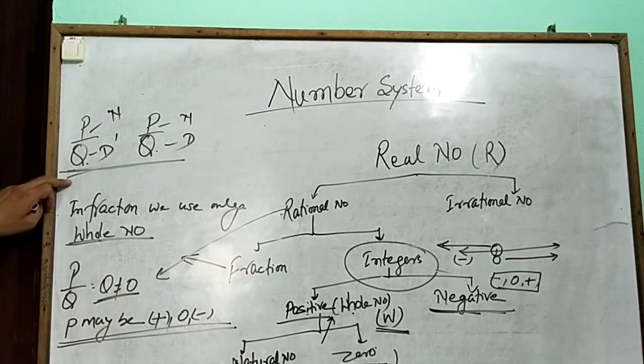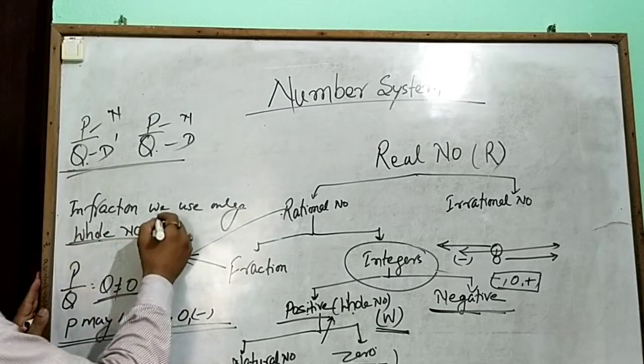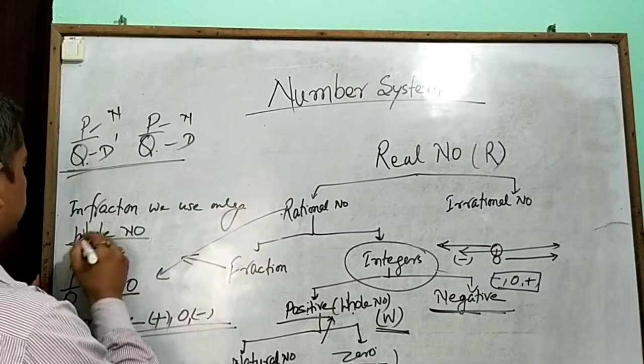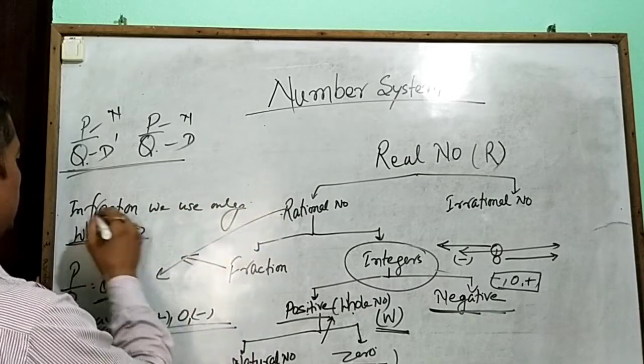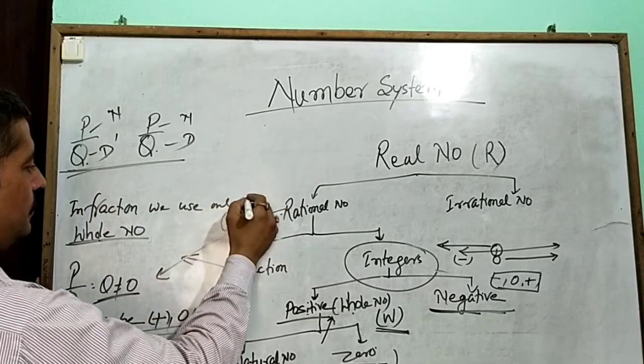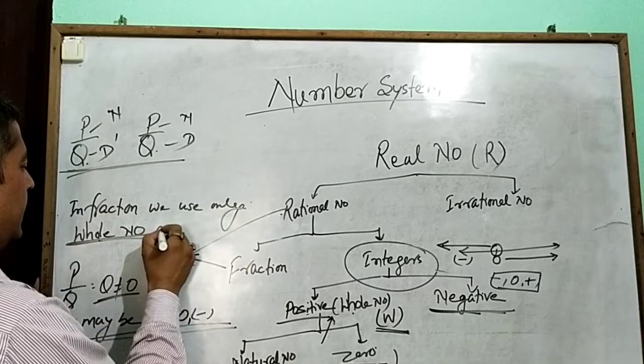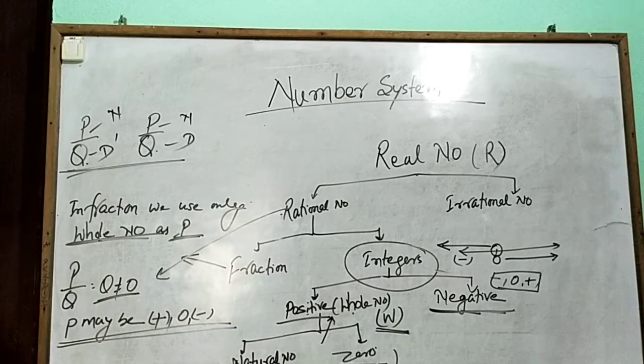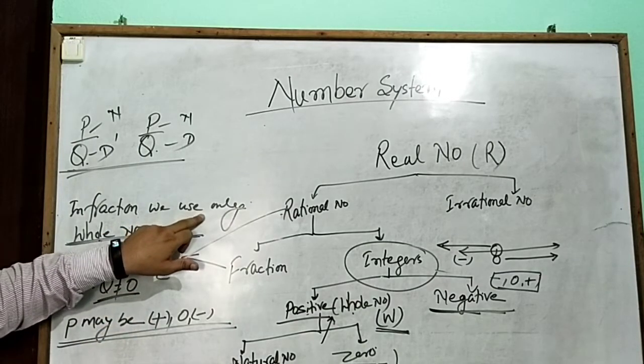But in a fraction, p is only in the form of a whole number. In fractions, we use only a whole number as p. p means the numerator, and the numerator cannot be negative in a whole number.